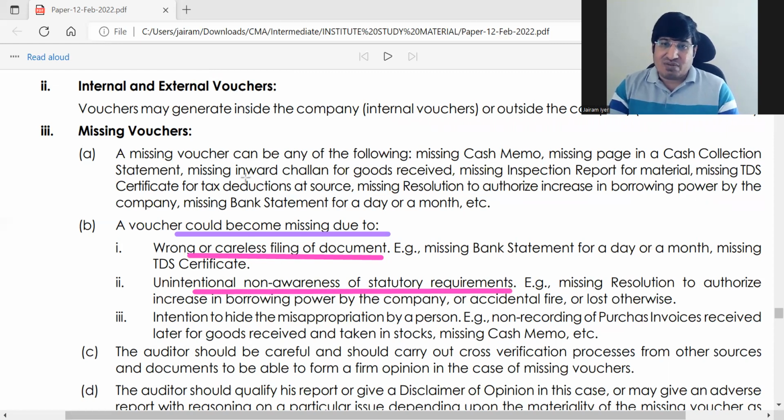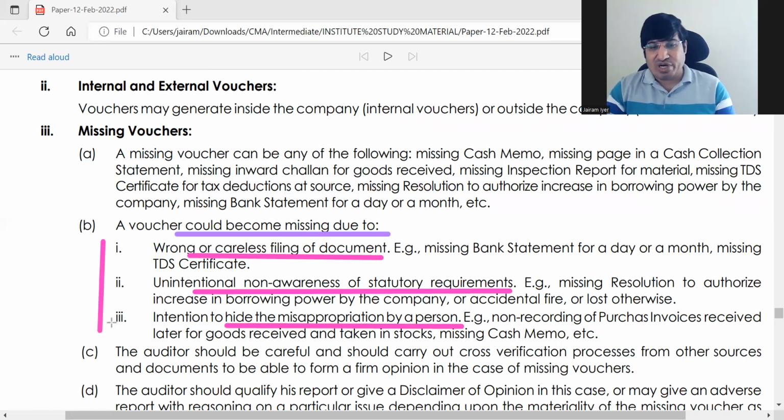So this is also unintentional. Third is the most dangerous one: to hide misappropriation. If someone has taken out some money, the best way to hide it is to remove the evidence. Evidence is the voucher. So if someone has done misappropriation, he will try to destroy the voucher. This is the most dangerous one. So when a voucher is missing, it could be any of these 3. The auditor will have to find out which of the 3 it is, first of all, because if it is the third, then it can be very serious.